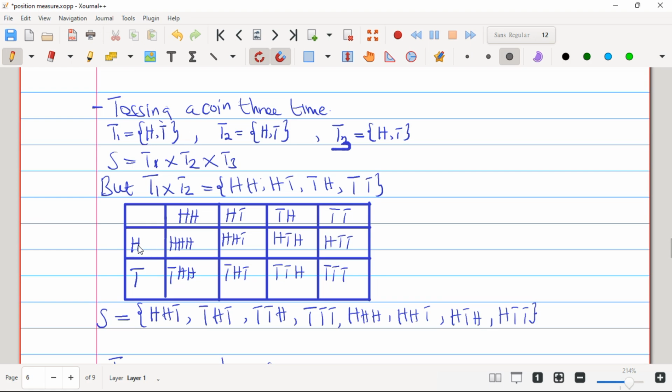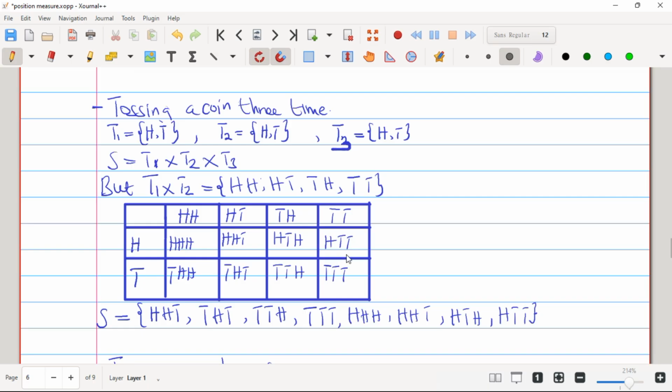So here will be head times head, head. You are going to get head, head, head. Head times head, tail. You are going to get head, head, tail. H times TH, you are going to get HTH. H times TT, you are going to get HTT. T times HH, you are going to get THH. T times HT, you are going to get THT. T times TH, you are going to get TTH. T times TT, you are going to get TTT.